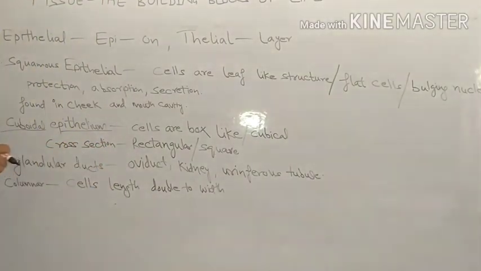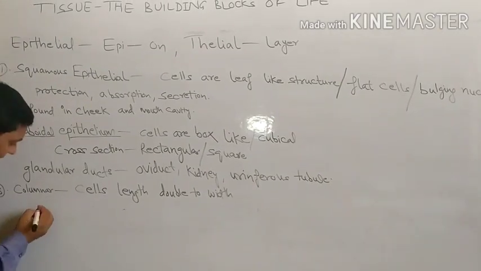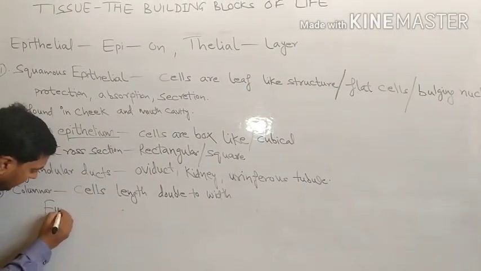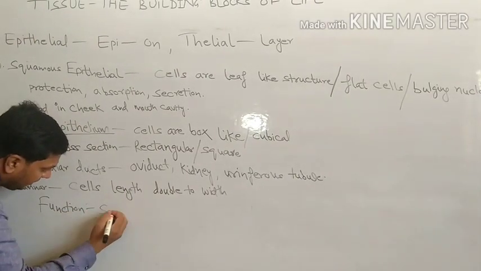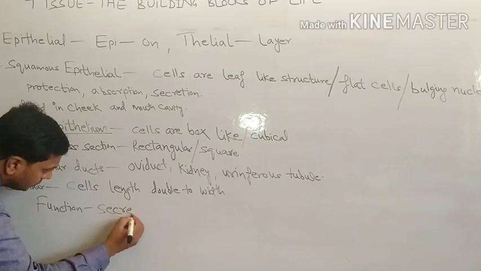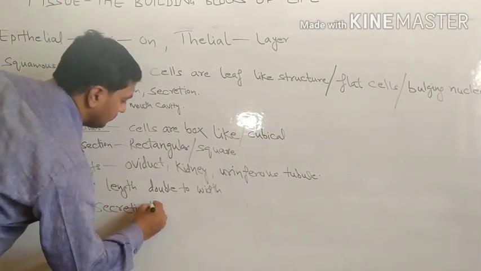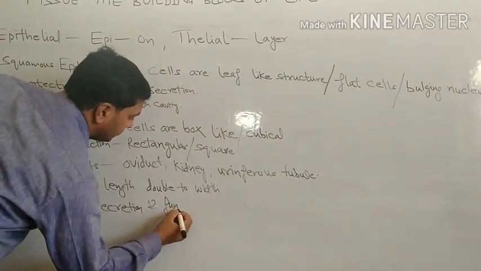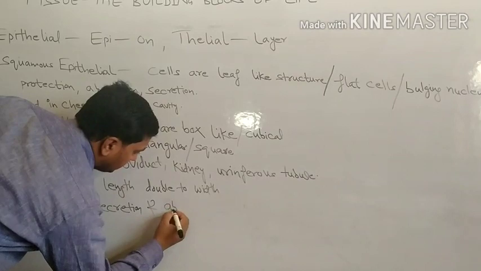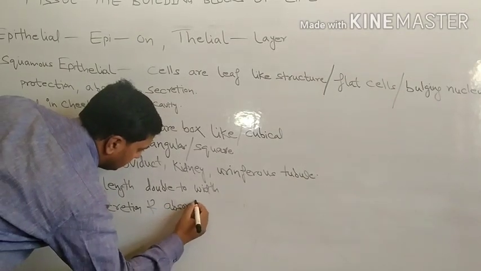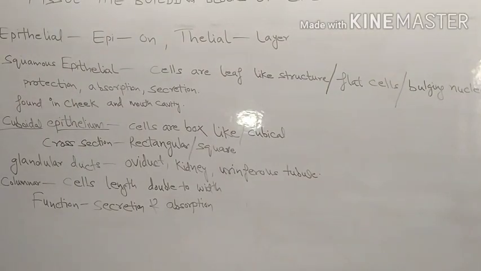Their main function is secretion and absorption. So you will write here, the function of columnar: secretion and absorption.